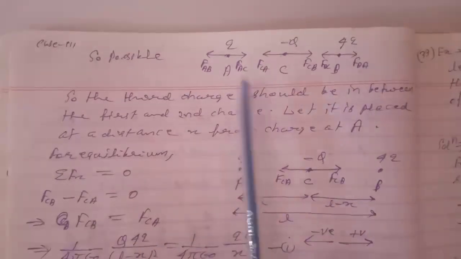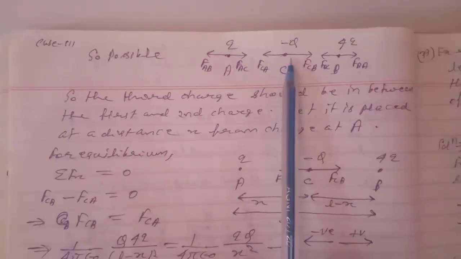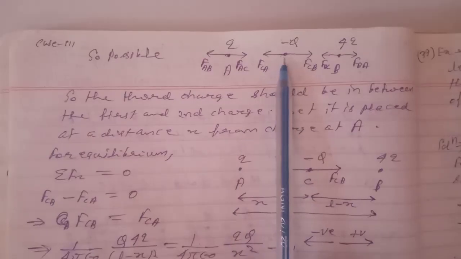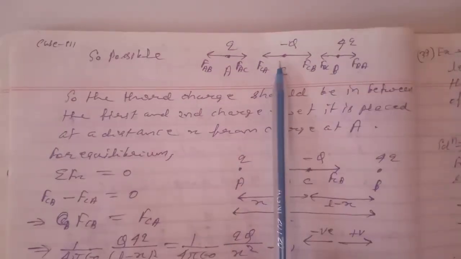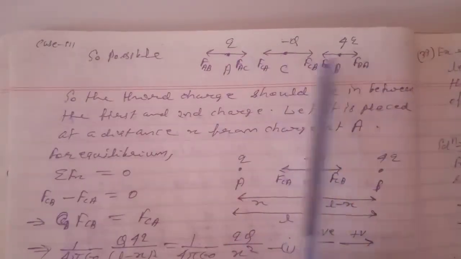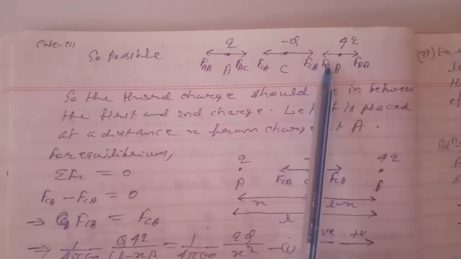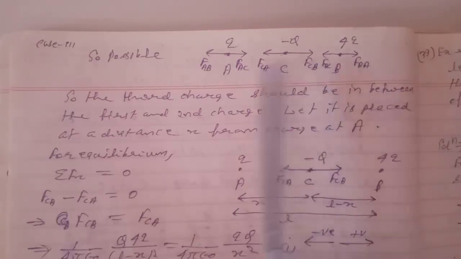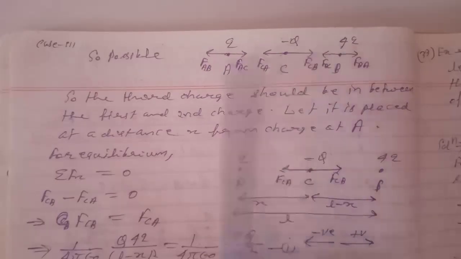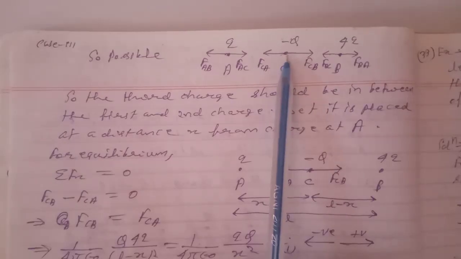Now case 3. If the charge is placed in between the two charges, for example, a negative charge is placed at point C in between these two charges, on the line joining the charges, as in every case we are placing the charge on the line joining the charges. So here, this will attract in this direction and this will attract in this direction. So this charge will remain in equilibrium, but for the system to be in equilibrium, all charges should be in equilibrium. Here we have seen that this charge is in equilibrium.